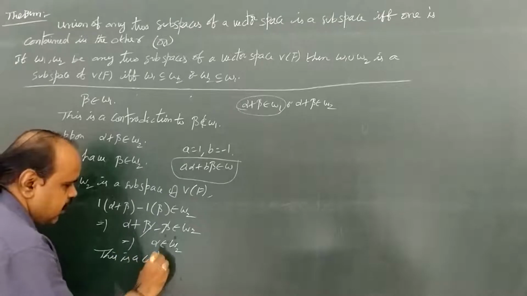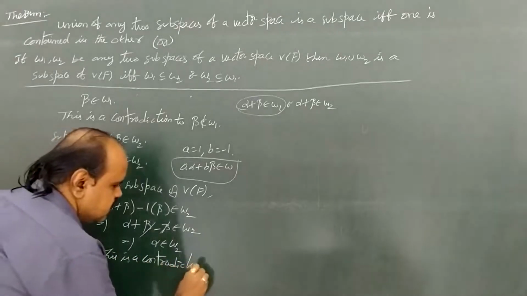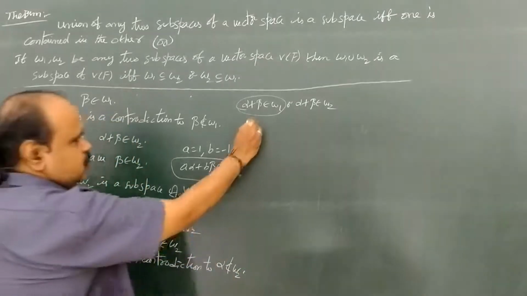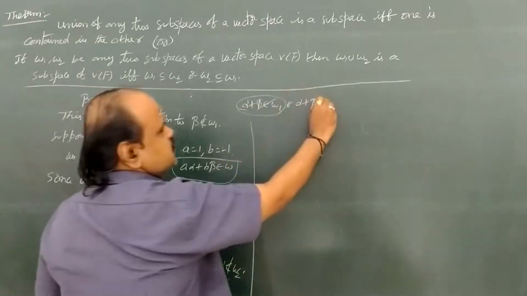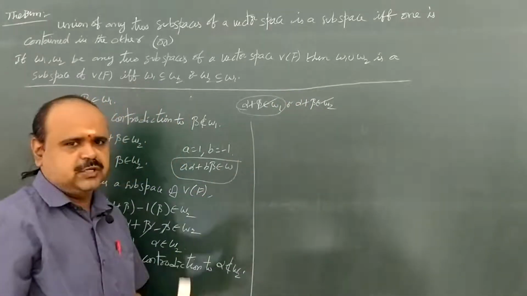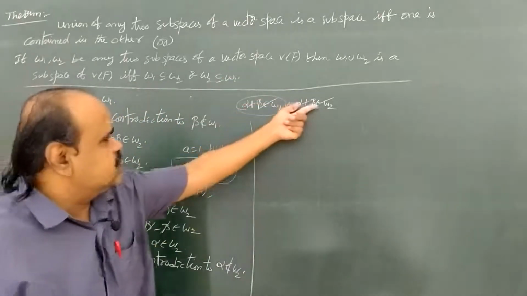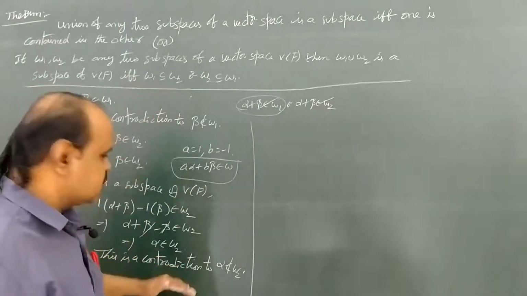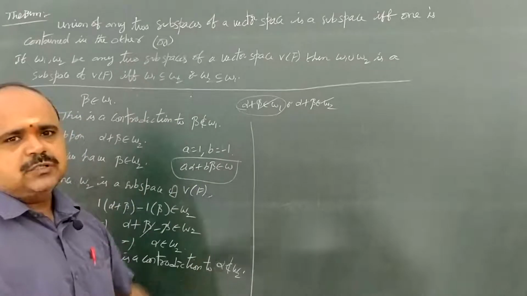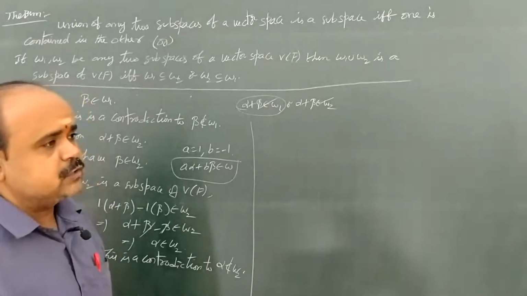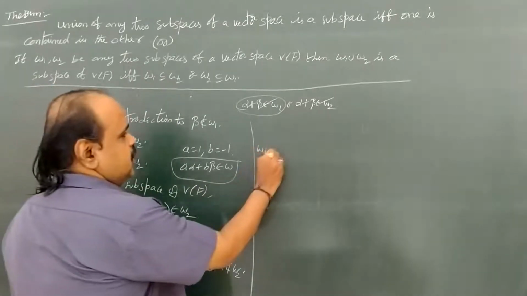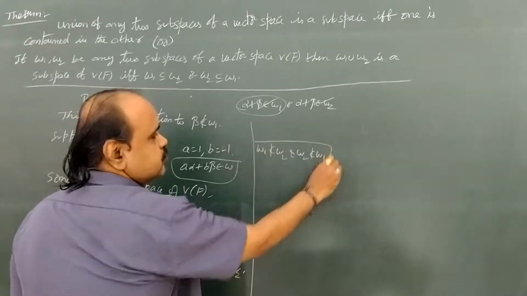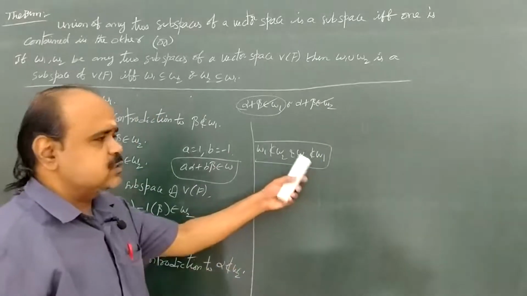This is a contradiction to alpha does not belong to W2. So we have these two conditions, and one of them must hold, but if we take either condition, we get a contradiction. Why do we get this contradiction? Our assumption is wrong. At the start of the proof, we assumed W1 is not contained in W2 and W2 is not contained in W1. This assumption is wrong.